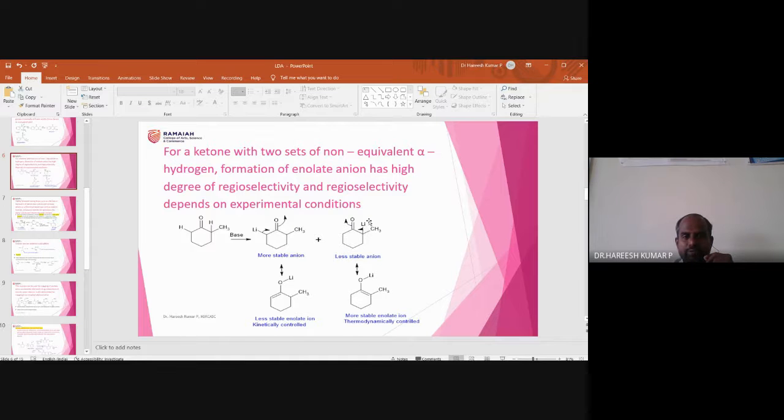So what will happen once there is an anion formation? This bond pair can come over here, and this bond pair will sit on this oxygen. That is how an enolate is formed. What is the name of this enolate? That's important. Let's give an entry.